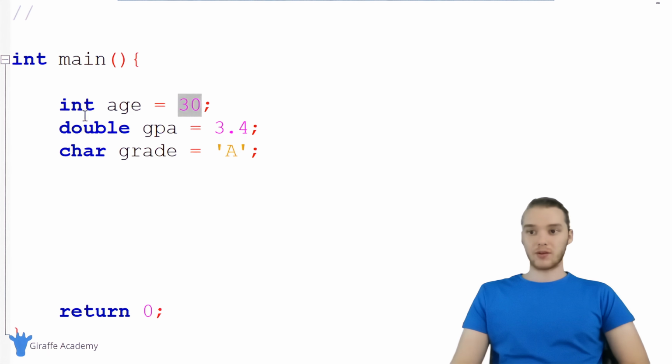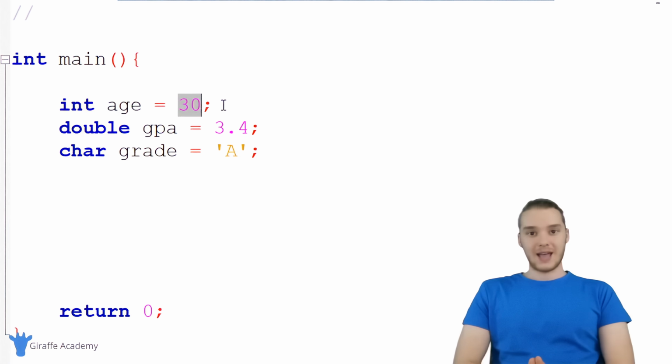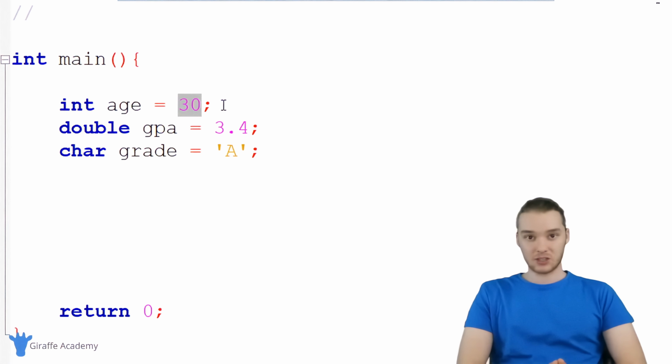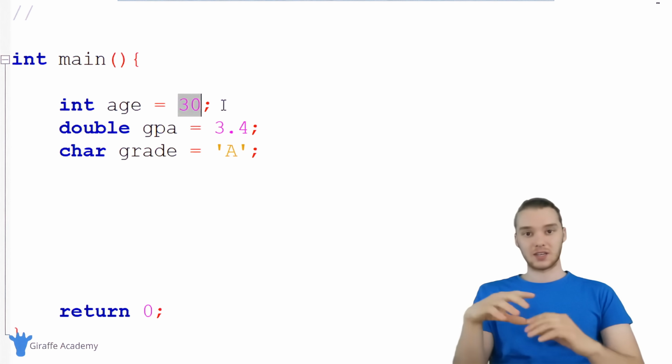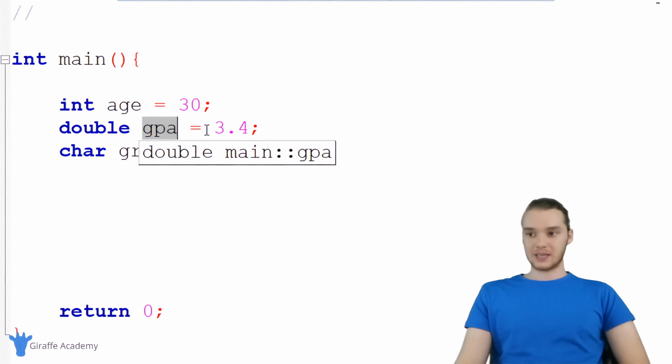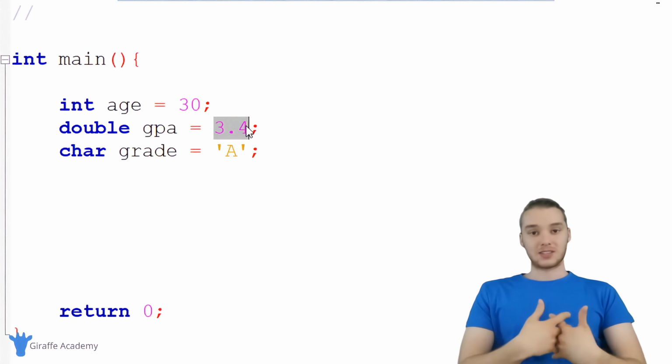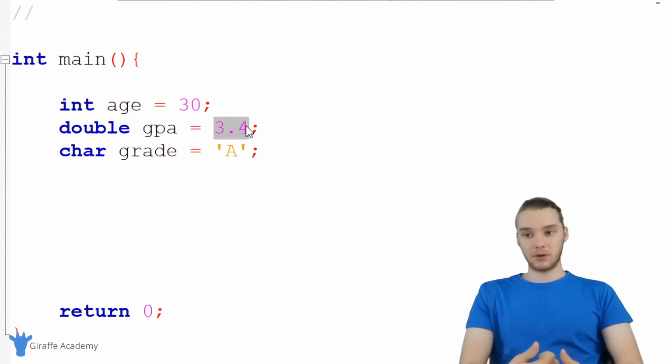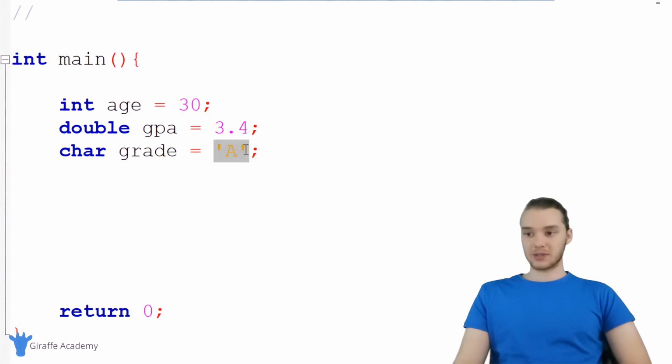So for example, if I was to run this C program, my computer would use that memory in order to store and keep track of all this different information. Right? So when I create a variable like int age, C is actually going to store this value 30 at a specific memory location. So it's going to take that value 30 and store it somewhere in RAM, right? When I create this double called GPA, C is going to take this value 3.4 and store it inside of the physical memory on our computer. When I create this grade, C is going to store this character in the physical memory in our computer.